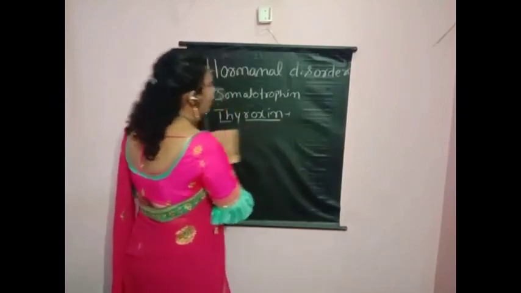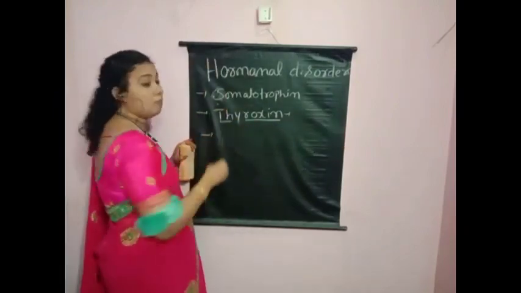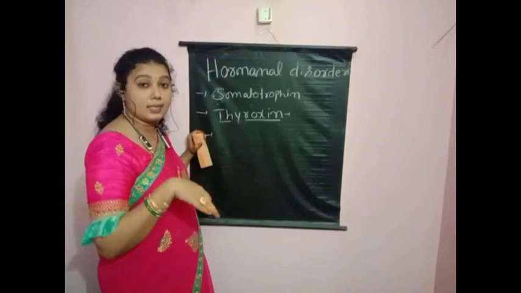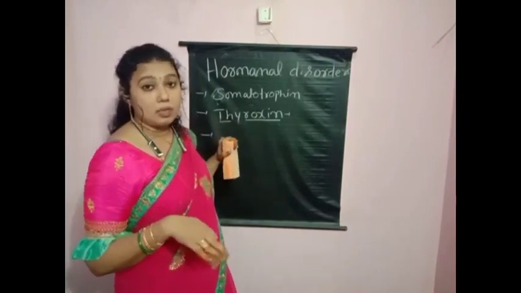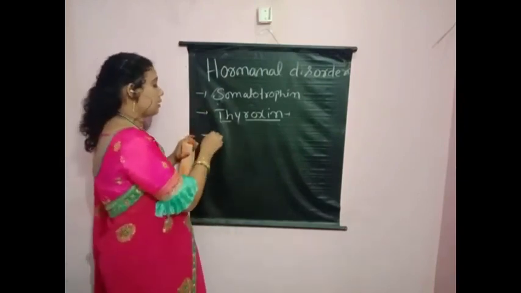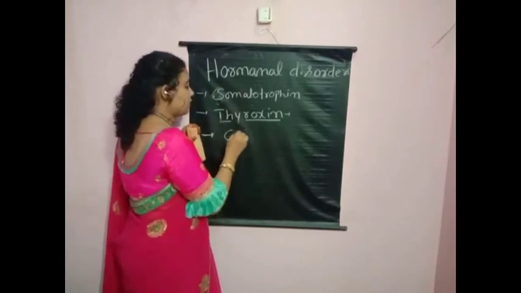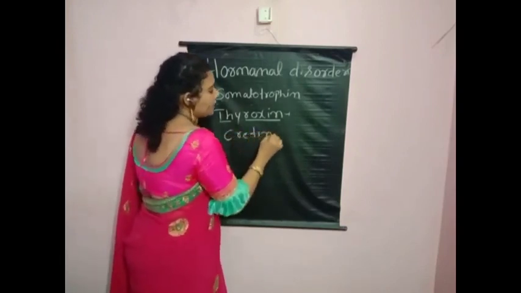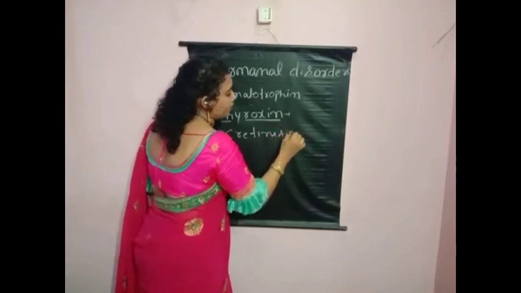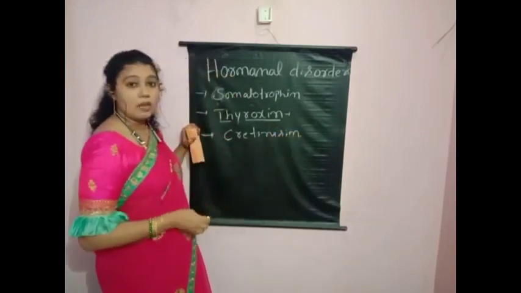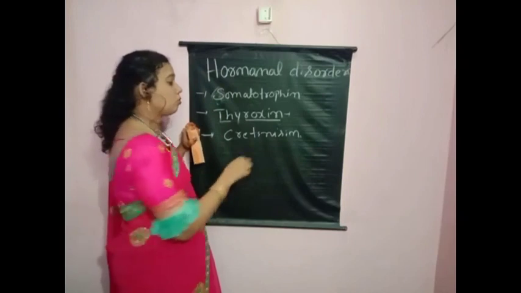Next, parathormone. Parathyroid hormone we have learnt. The parathyroid gland secretes the parathormone. If the parathormone is not secreted sufficiently, the person suffers with cretinism, a mental disorder. If this hormone is secreted more,